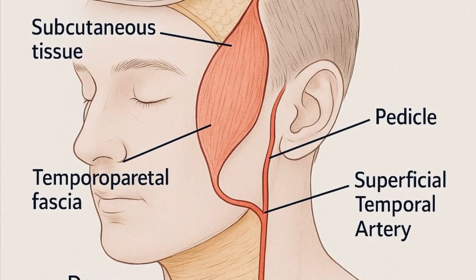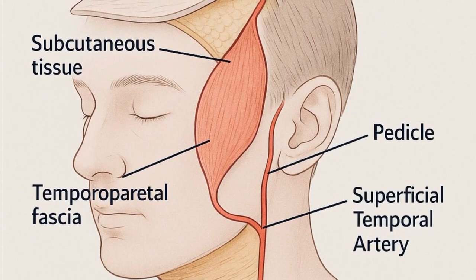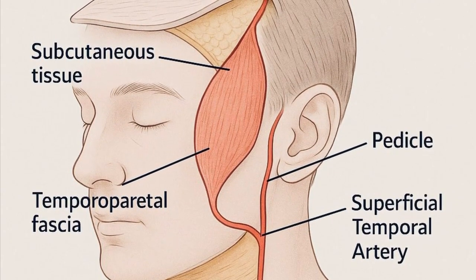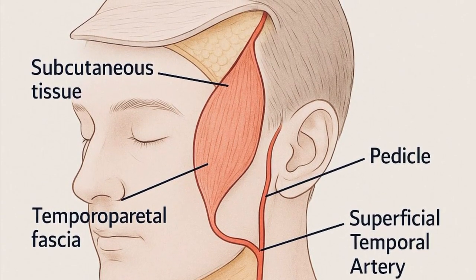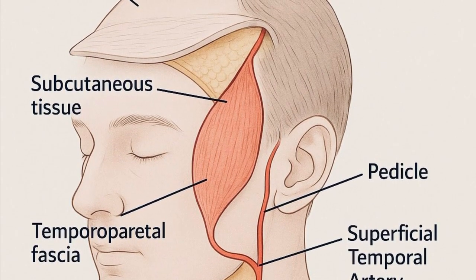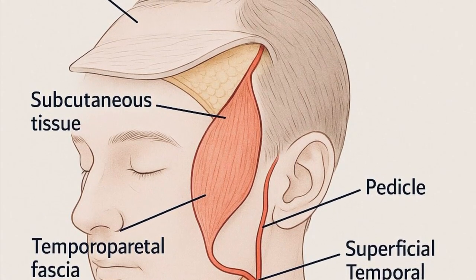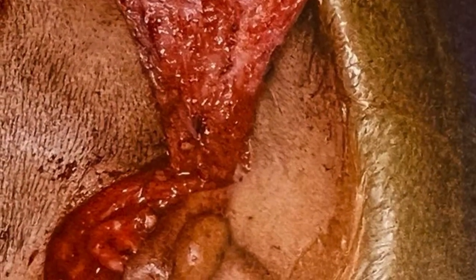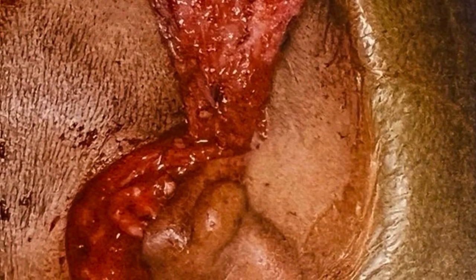Temporoparietal facial flap is a thin, highly vascular, pliable facial flap which can be harvested from the temporal region. This flap can be used in reconstruction of head and neck, orbit, ear like microtia repair, oral cavity and skull base defect repair. So this is a highly vascular flap which can be used for reconstruction in the head and neck area. You can see this flap is very thin, highly vascular, and can be elevated from the temporal region to reconstruct any defect in orbit, ear or head and neck region.